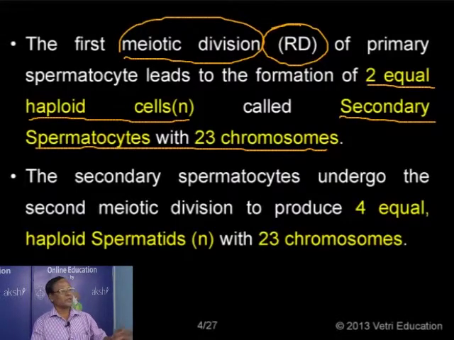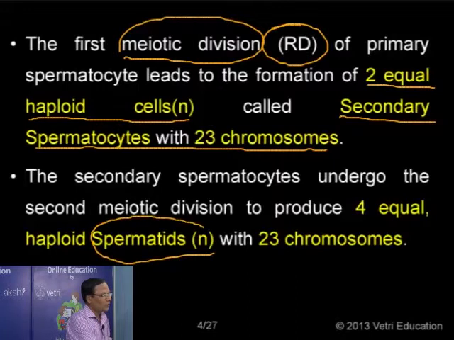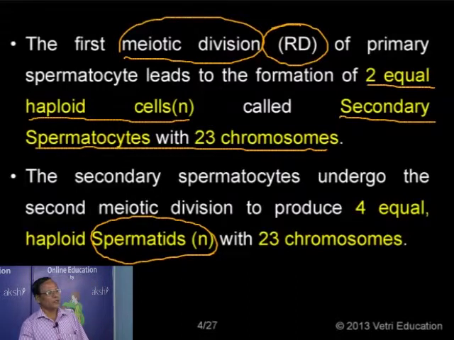Now at the end of the second meiotic division, each secondary spermatocyte produces two cells, each with a haploid number of chromosomes. When the secondary spermatocytes undergo equal division, they produce equal sized cells. From one secondary spermatocyte, two cells are formed, called spermatids.